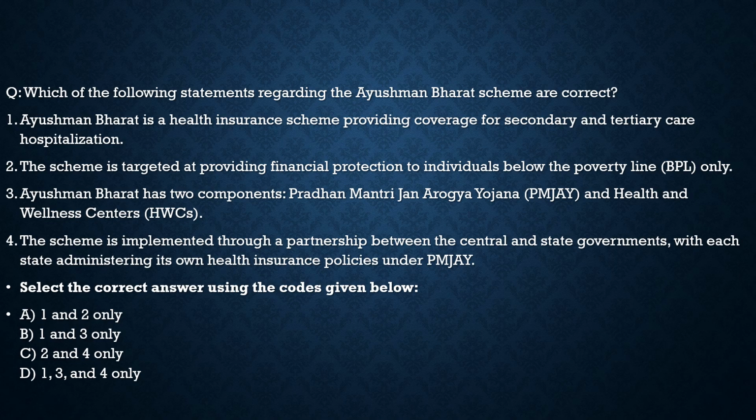Statement 3, Ayushman Bharat has two components, Pradhan Mantri Jan Arogya Yojana and health and wellness centers. 100% correct. Statement 3 is correct. Statement 4, the scheme is implemented through a partnership between the central and state governments, with each state administering its own health insurance policies under PMJAY. No, the scheme is implemented through a partnership between the center and state, but each state does not have its own health insurance policy. So statement 4 is incorrect. So with respect to this question, the correct statement is option B, which is 1 and 3 only.